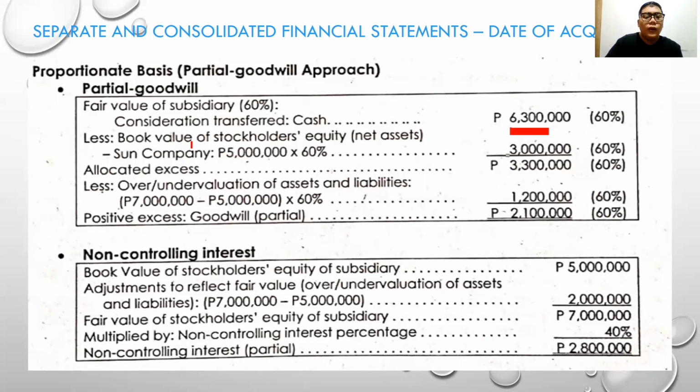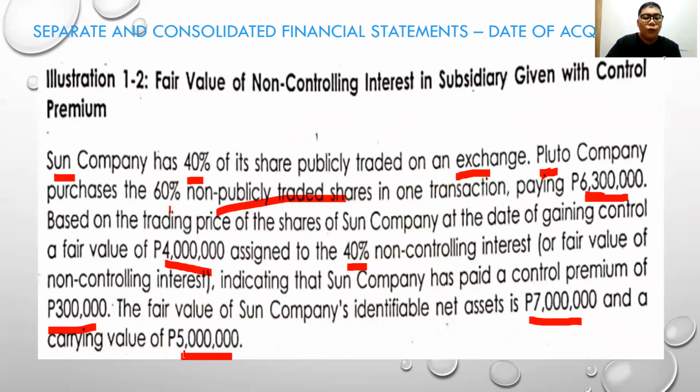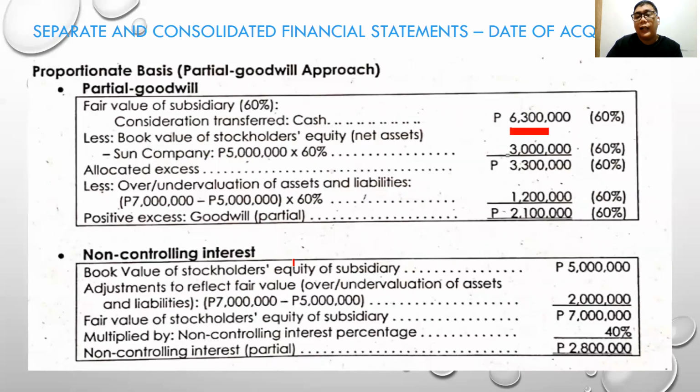The book value of 5 million is multiplied by 60%, because 60% belongs to Pluto, so 3 million. The difference is the allocated excess, and the undervaluation of 2 million multiplied by 60% will be 1.2.